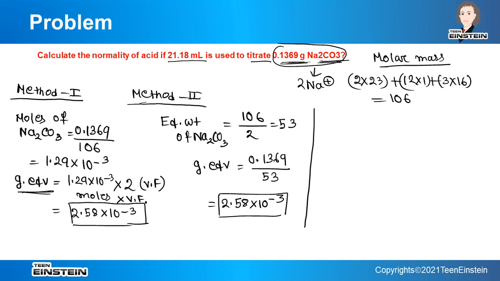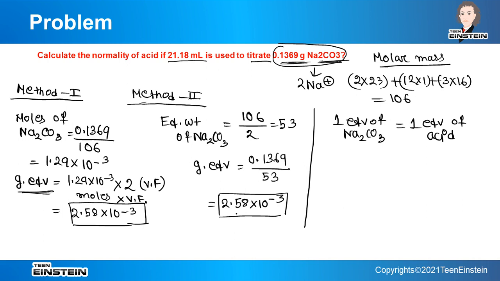Now once we know the gram equivalent of Na2CO3, one equivalent of Na2CO3 is equal to 1 equivalent of acid, because equivalent weight of one substance always reacts with equivalent weight of other substance.